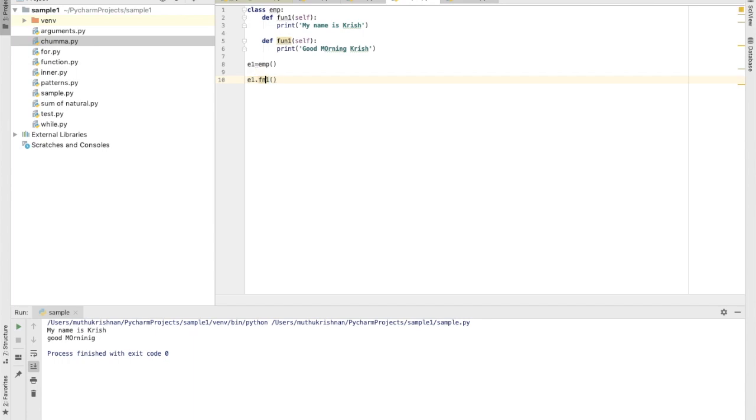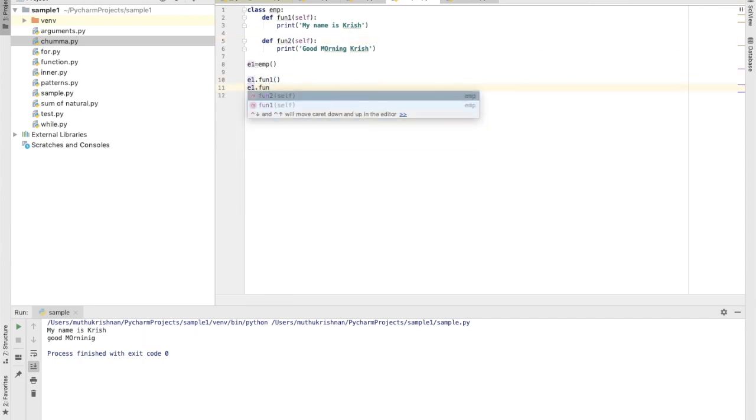With this object, I can access the functions that have been defined in the class. I can print the same as well. I have two functions here, and you can rename the second function. That is very important. Again I'm calling function 2. Now let's see the output.